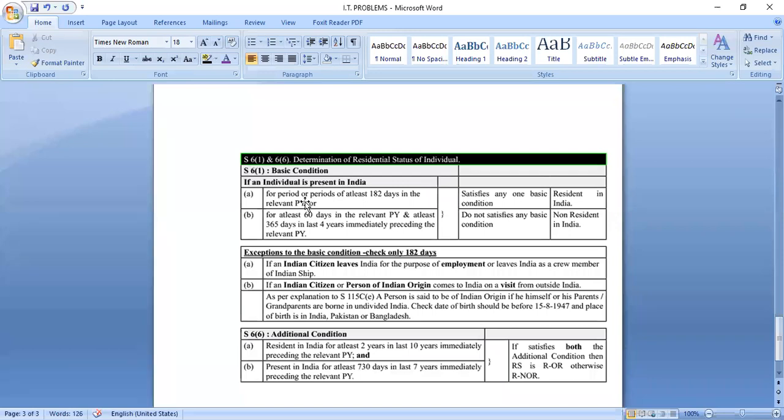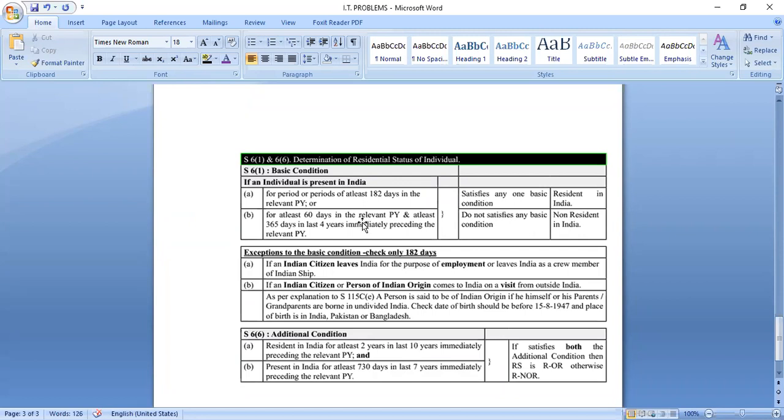Now, what is the basic condition? Rule A: you should stay at least 182 days in the relevant previous year. That means you should stay in India in the previous year for a minimum of 182 days. Rule B: you should stay in India 60 days in the previous year, and at least 365 days in the last 4 years immediately preceding the previous year.